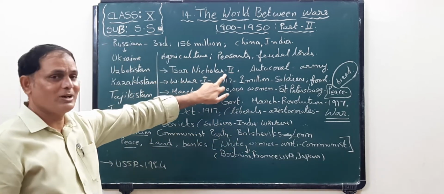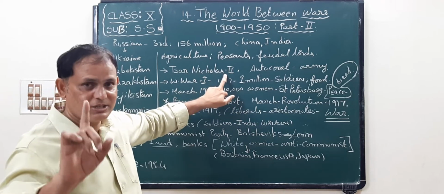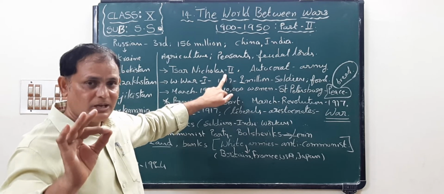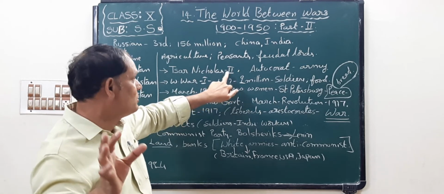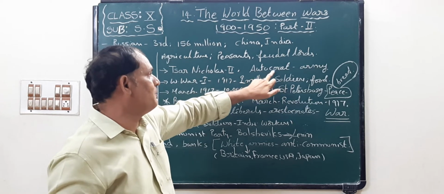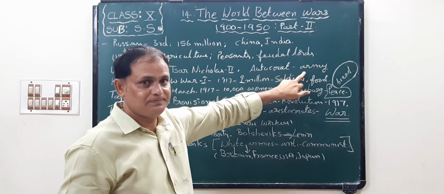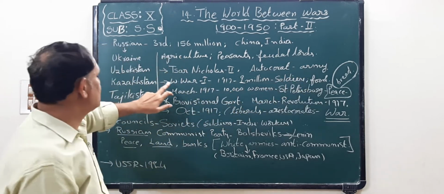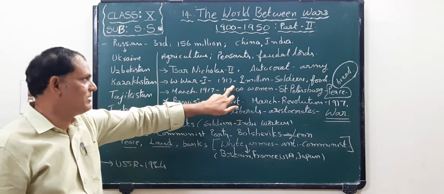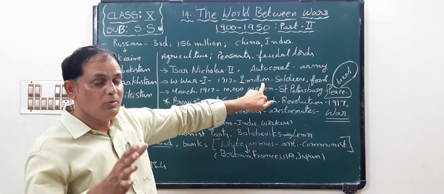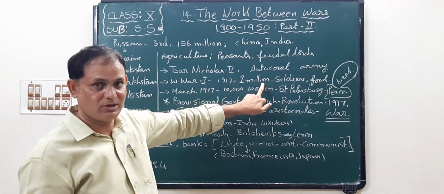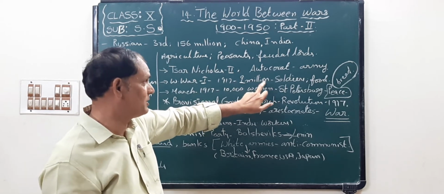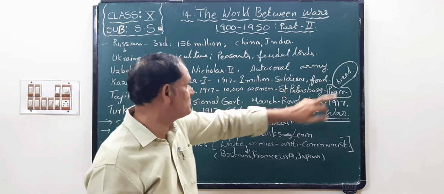Tsar Nicholas II was the last Tsar of the Russian Empire. You keep in mind, children, who was the last emperor of Russia? Tsar Nicholas II. He was ruling with the help of the army, bureaucrats and officers. Next, in the First World War, Russia lost 2 million soldiers, children. That means 2 million Russian soldiers died in the First World War. They faced food shortage, children.